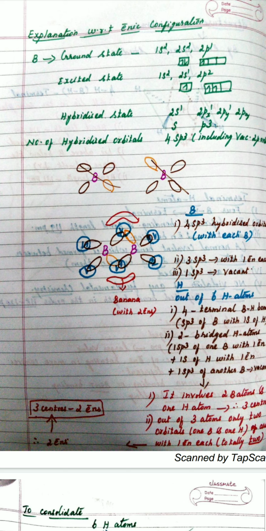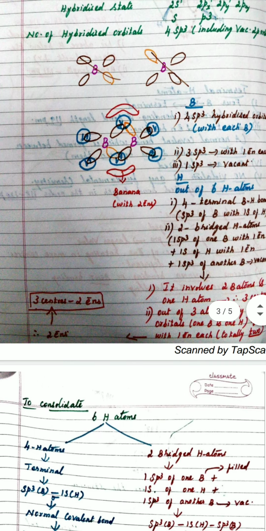Therefore, when you look at the structure, the banana type, I have done my level best to draw that. I don't know how far you can understand, but still I can make the explanation clear. Here, when you consider the 2 borons, there are 4 sp3 hybridized orbitals. If you look at the diagram, I have drawn 3 with one color and the 4th one with a different color. So 3 I have used brown and the 4th one I have drawn orange. Similarly for the other boron, I have drawn 3 with brown and 1 with orange.